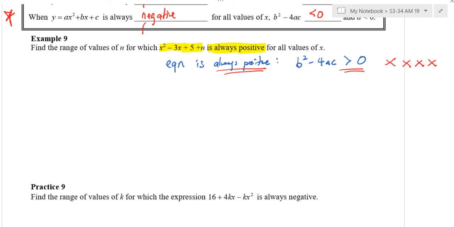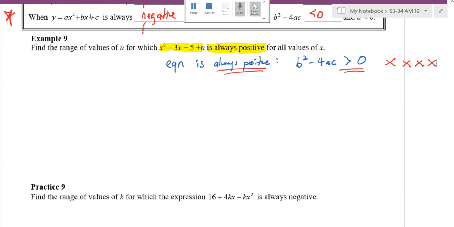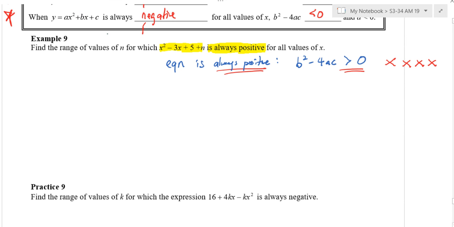Okay? So can you take out the correction color? For me it's green. Equation is always positive. Write down b squared minus 4ac less than 0.